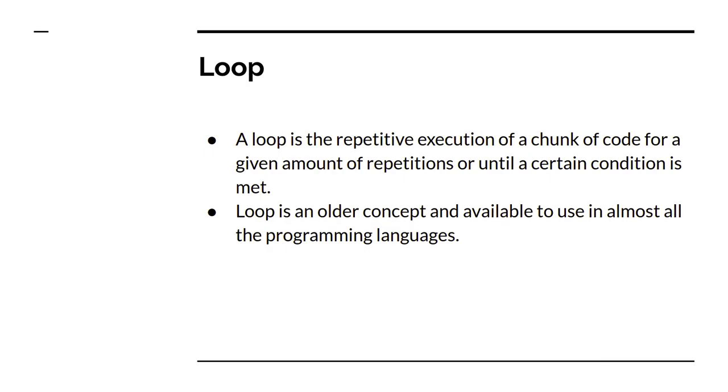We will start with the loop. A loop is a repetitive execution of a chunk of code for a given amount of repetitions or until a certain condition is met. What I mean by that is, for example, if you want to print the marks of the first 100 students out of 1000 students, then you can run a loop from 0 to 100 and print the first 100 students' marks. Or if you want to send a greeting message to the first 100 students, then you can use a loop in that case.